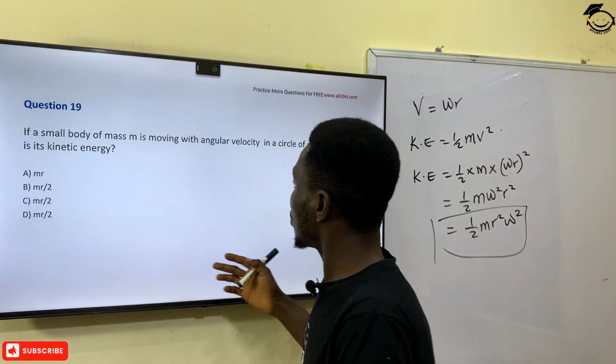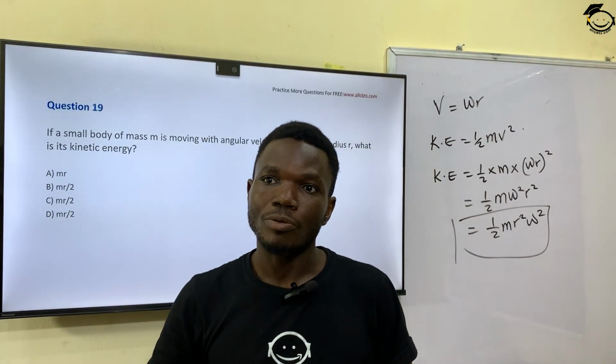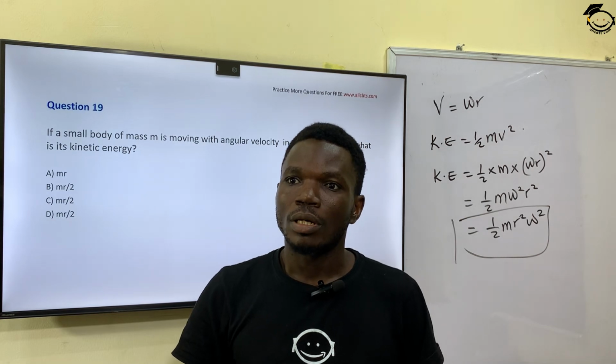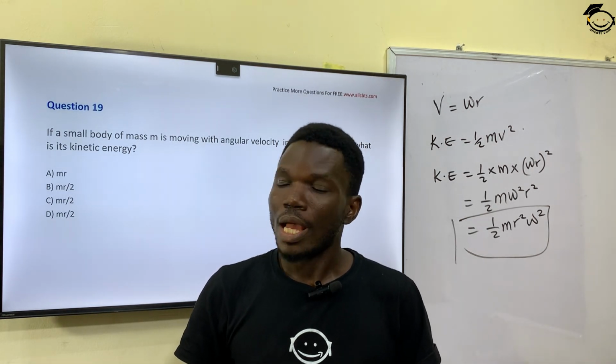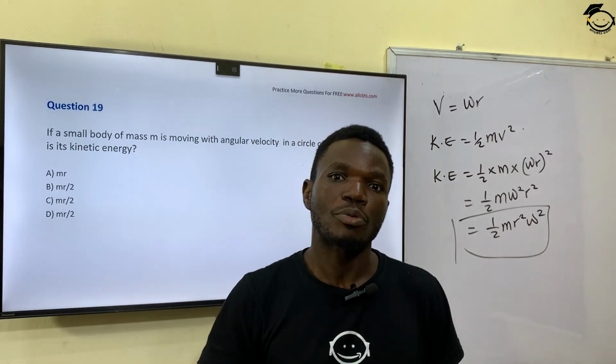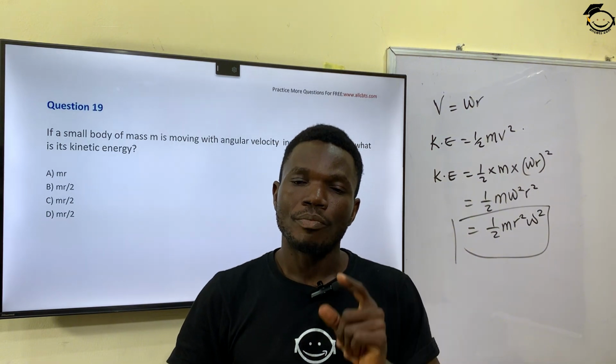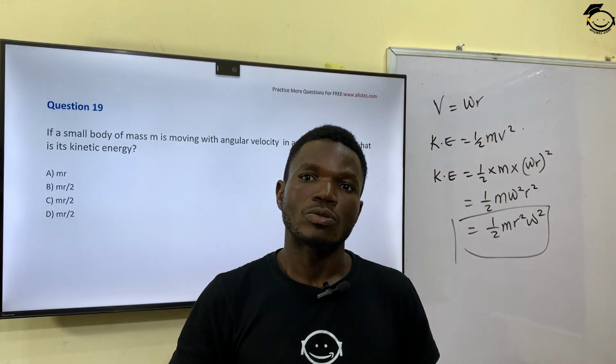None of the options here has this, but this is the correct answer, which is half m omega squared r squared. And none of these options here has that. So I believe that the options here are typographical errors. So the correct answer is half m omega squared r squared.